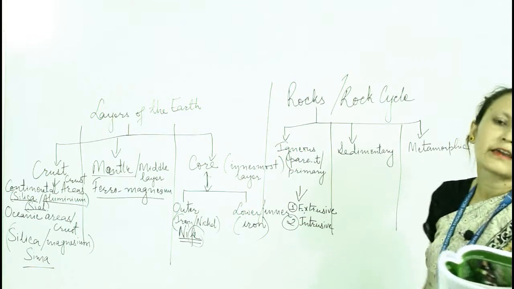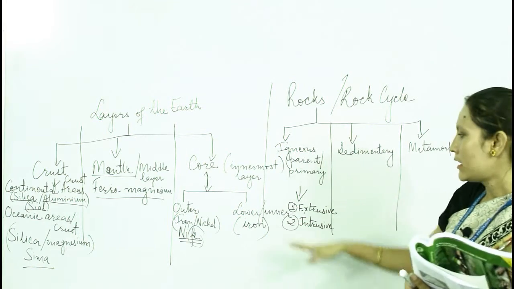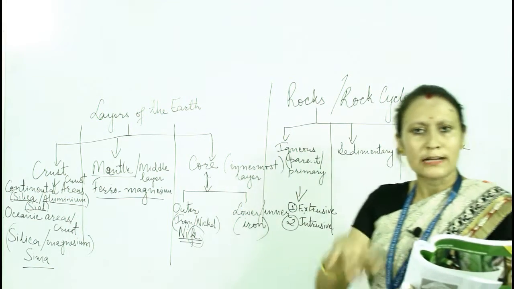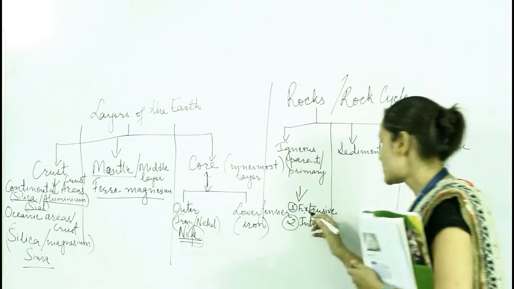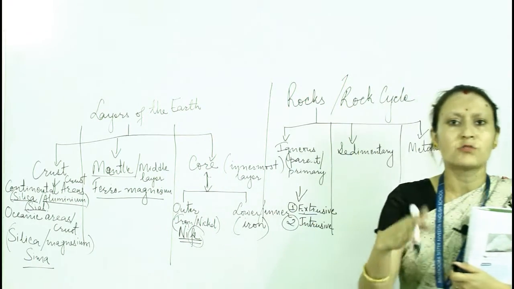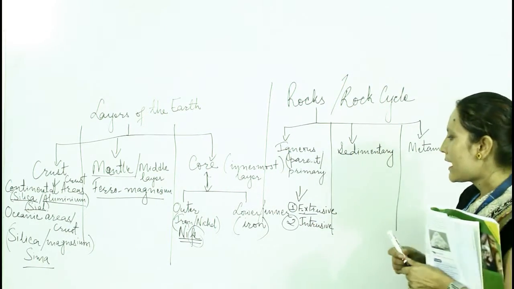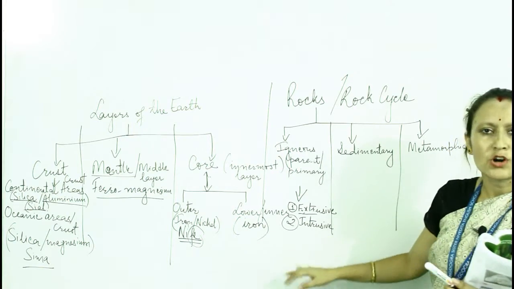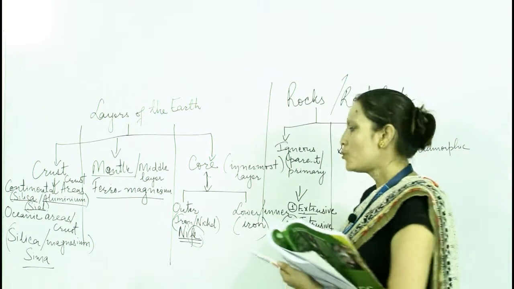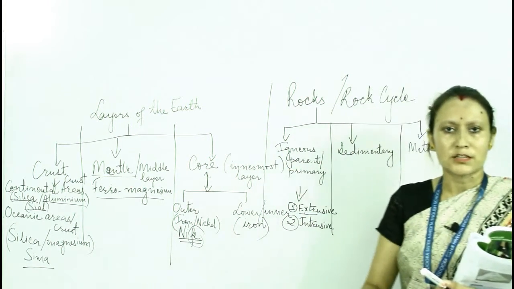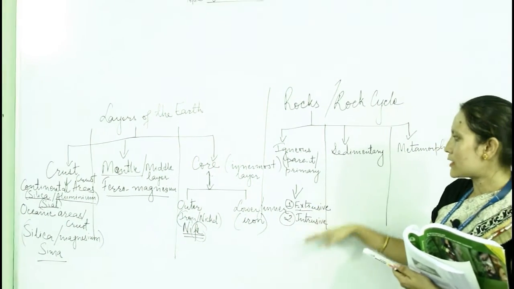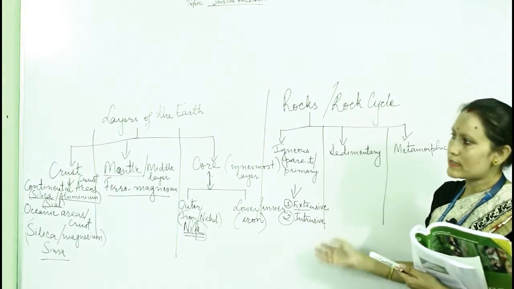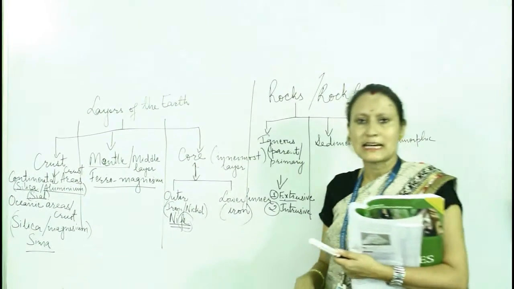Now what are extrusive igneous rocks? Extrusive igneous rocks are those formed outside the earth's surface. Extrude, that is outside. Clear? And intrusive igneous rocks are those formed inside, or beneath, the earth's surface. Clear? So there are two types of igneous rocks which are formed outside and inside the earth's surface.